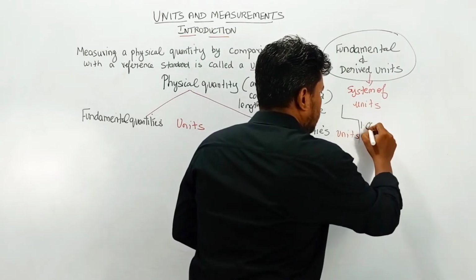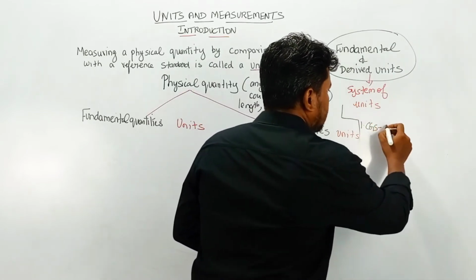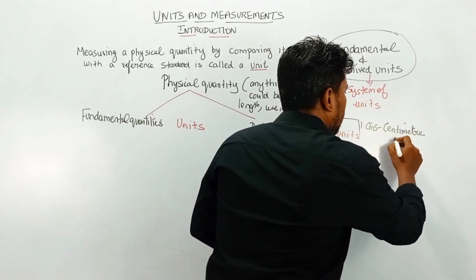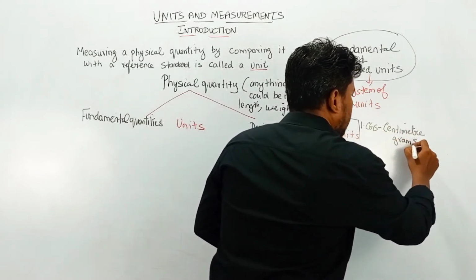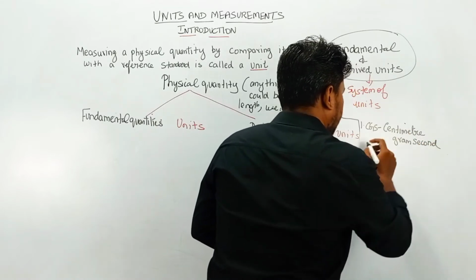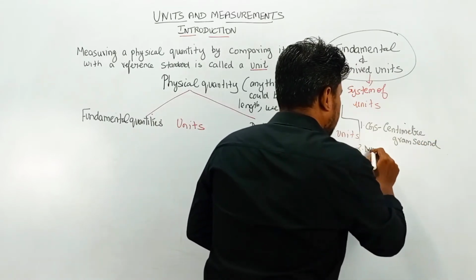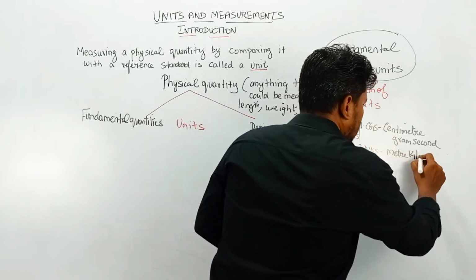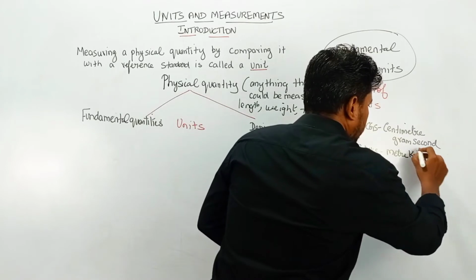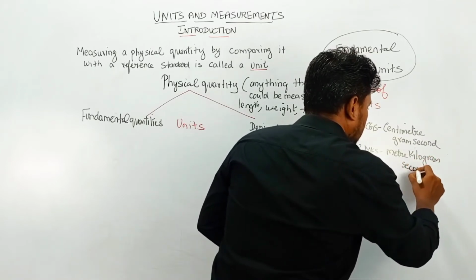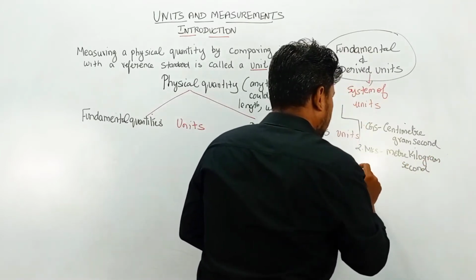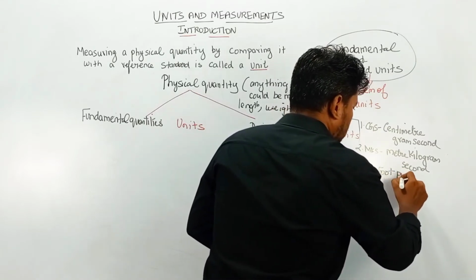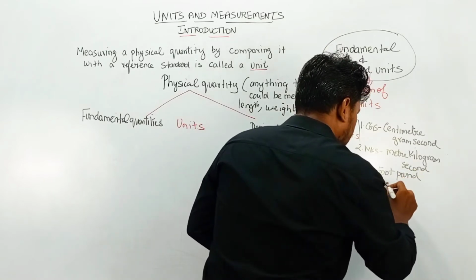First we have the CGS system of units, that is centimeter, gram, second. Next we have MKS, meter, kilogram, second. Next we have FPS, foot, pound, second.